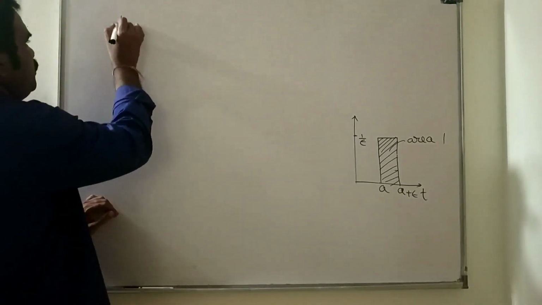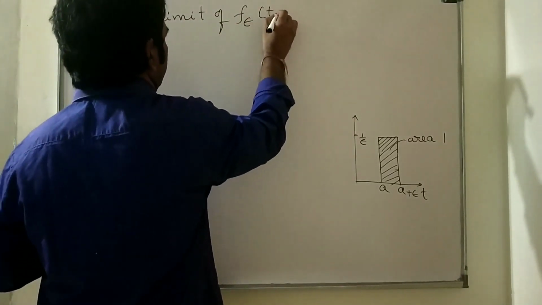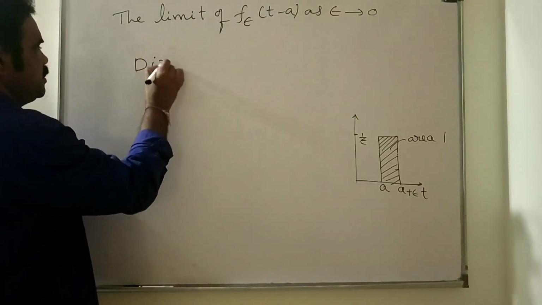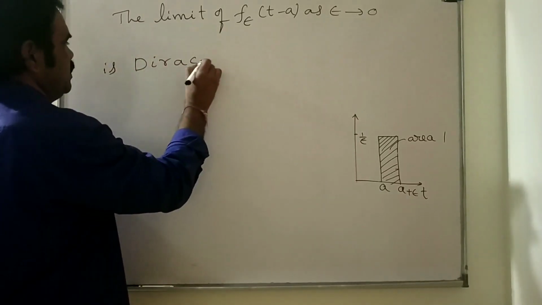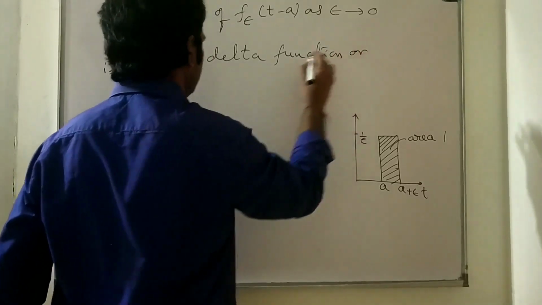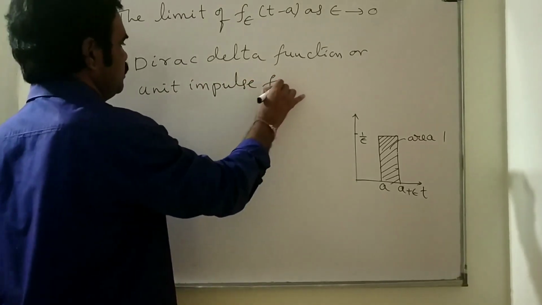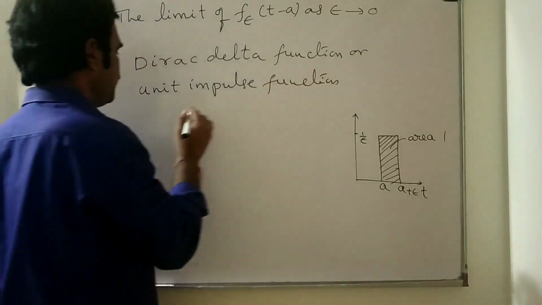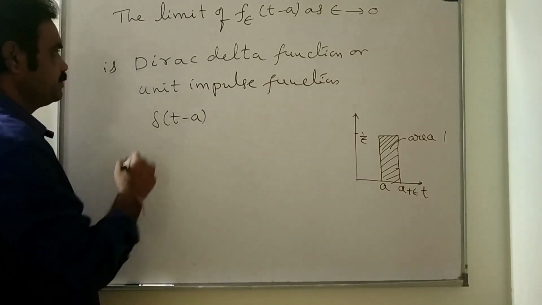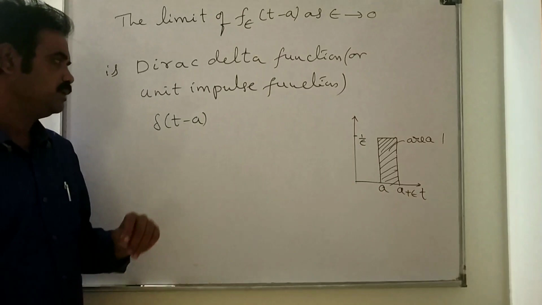Now the limit of f epsilon of t minus a as epsilon tends to 0 is called the Dirac delta function, or unit impulse function, and is denoted by delta of t minus a.